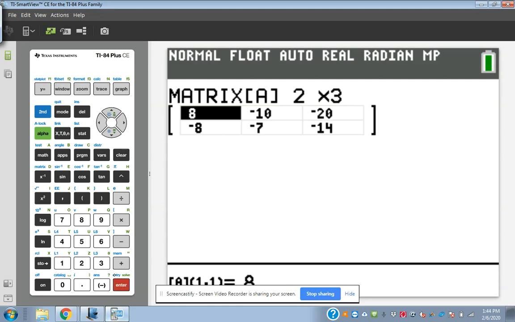Enter. Make sure before you leave this screen that you got everything in the right place with the right sign. Because if one thing has the wrong sign on it, it messes everything up or makes it a completely different problem.